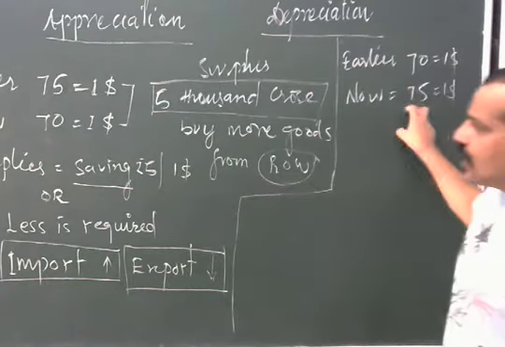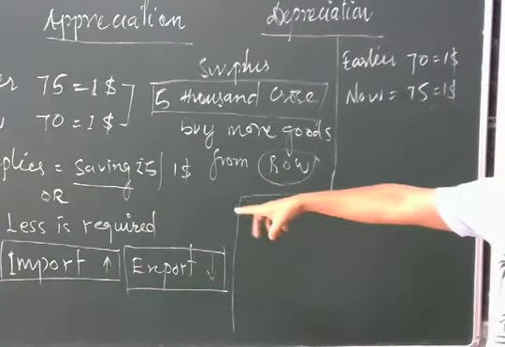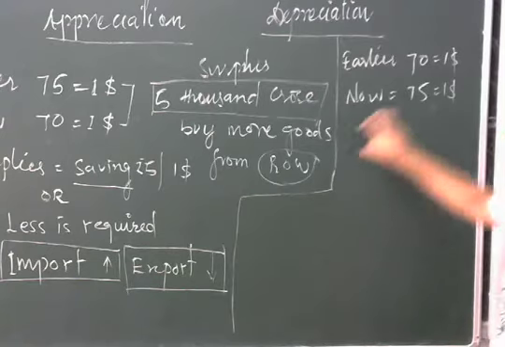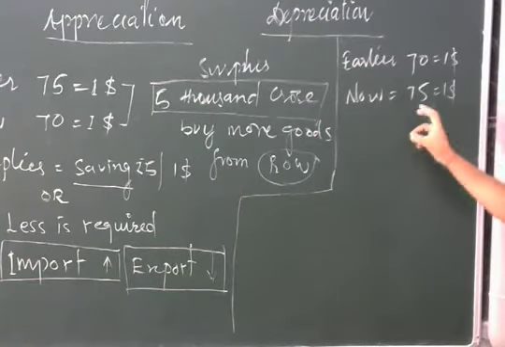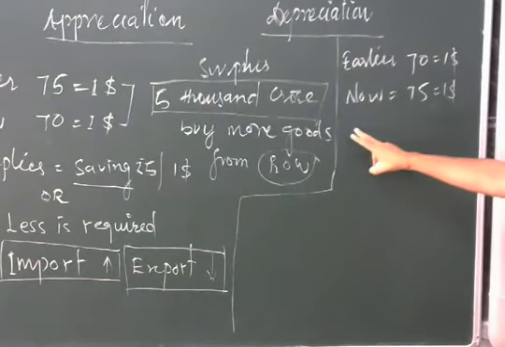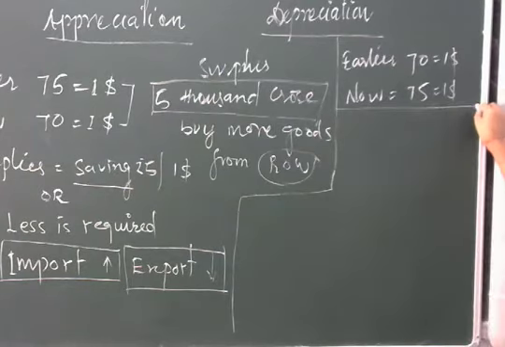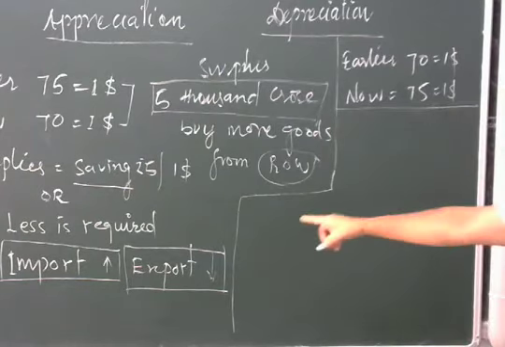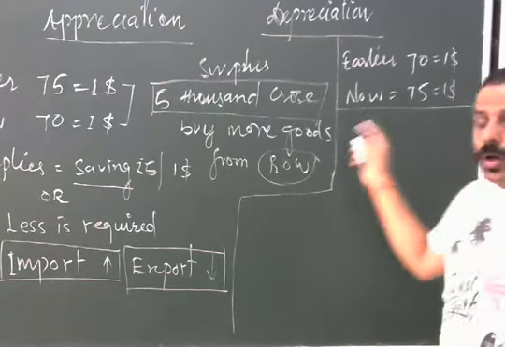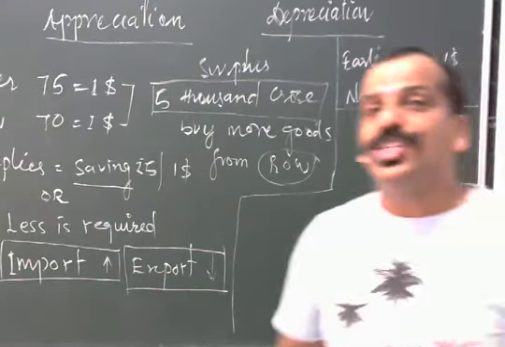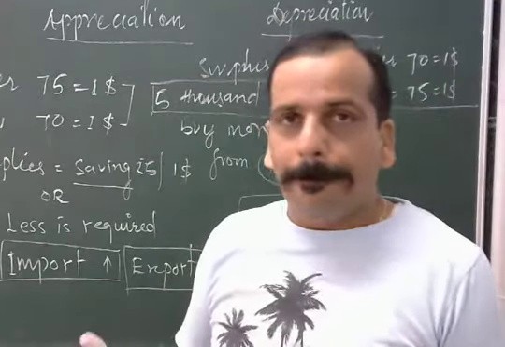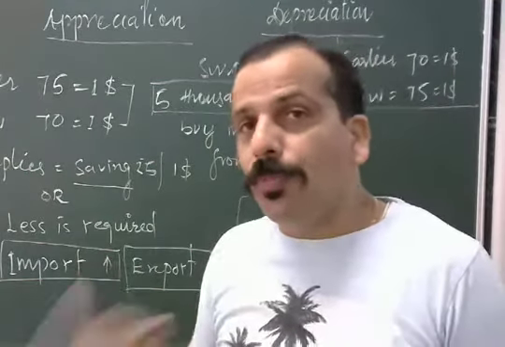Now let us talk about its effect on the export and import of the country. So now there is a deficit. Deficit means you have to pay more.